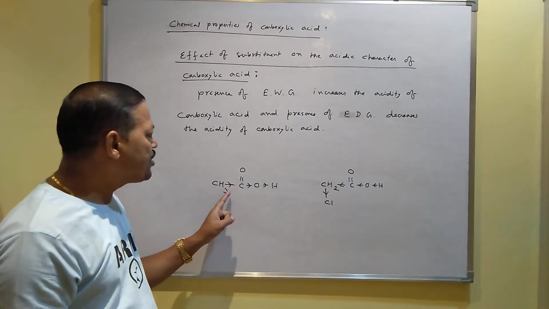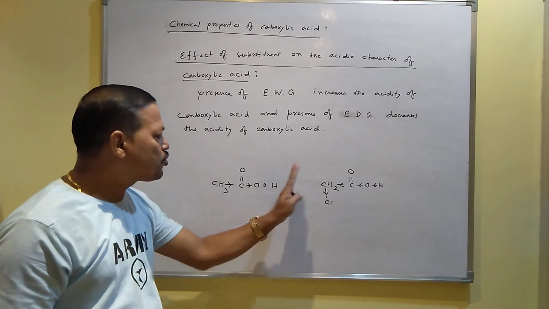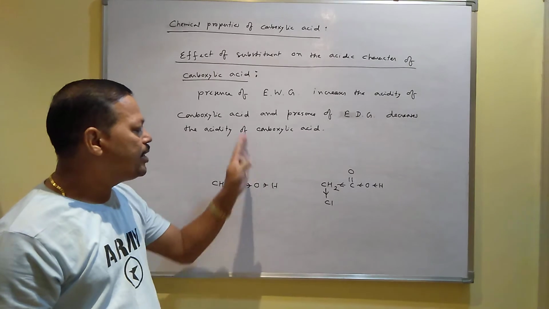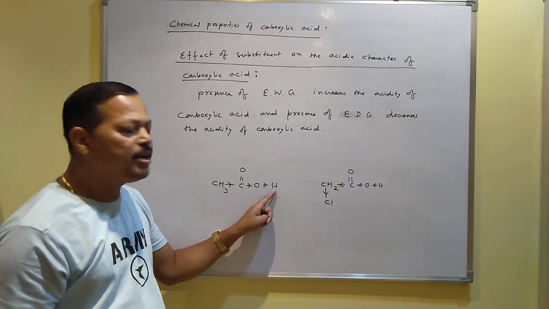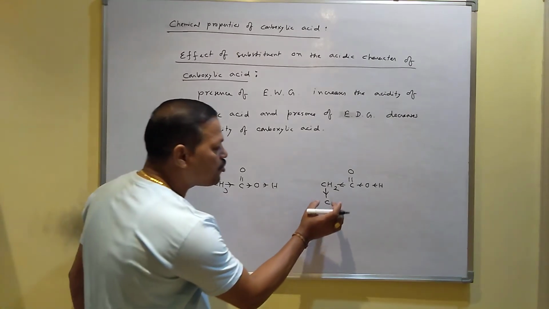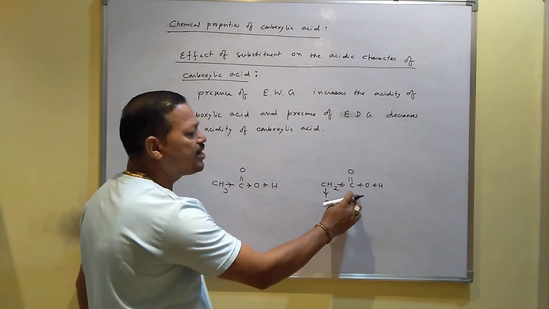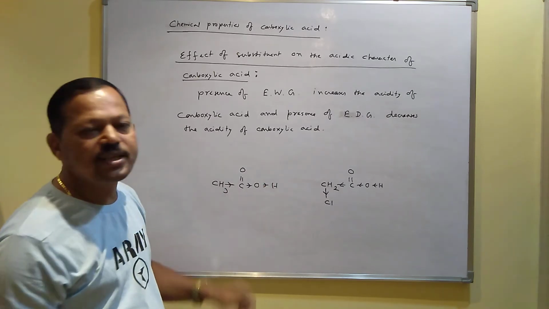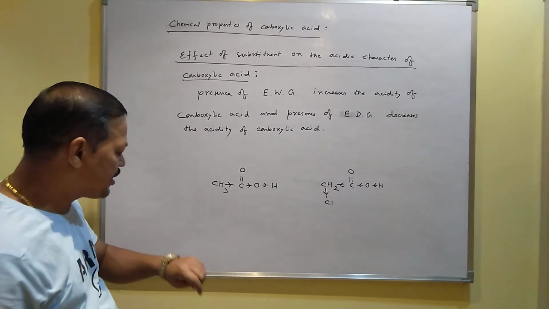But here, due to the presence of a donating group, electrons come towards this side. That's why the oxygen-hydrogen bond becomes stronger. Then it will be difficult to break. It will be difficult to release the H plus ion. So that is why the presence of an electron withdrawing group increases the acidity. The presence of an electron donating group decreases the acidity of carboxylic acid.